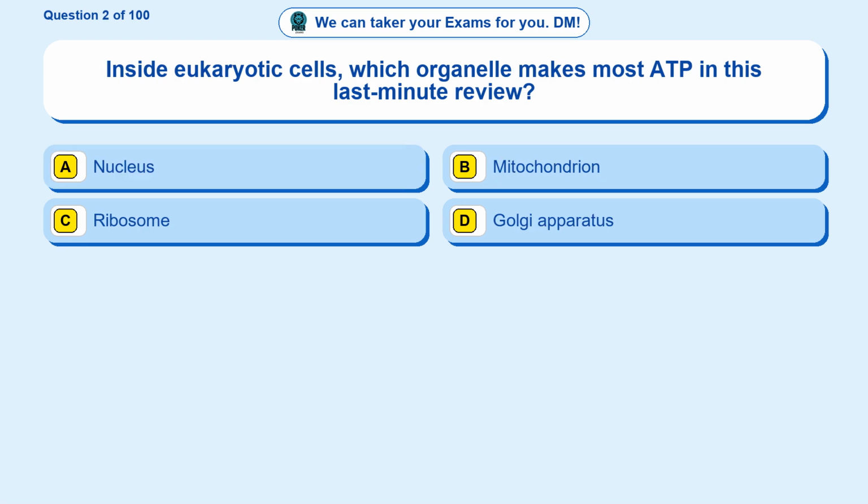Question 2. Inside eukaryotic cells, which organelle makes most ATP in this last minute review? Option A, nucleus. Option B, mitochondrion. Option C, ribosome. Option D, Golgi apparatus. The correct answer is option B, mitochondrion.